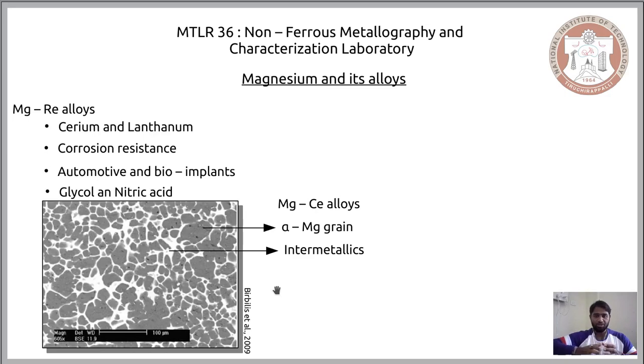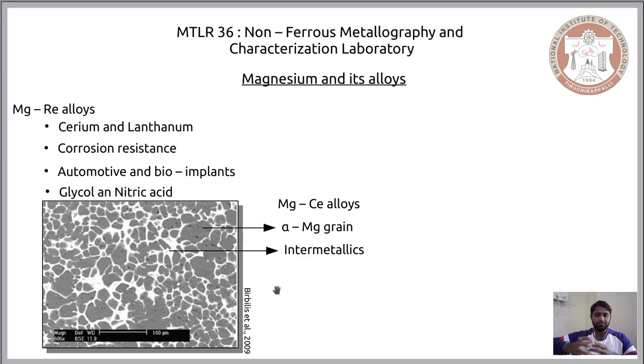The inclusion of the rare earth element into the matrix of magnesium would form, as we see here, alpha magnesium grains and some intermetallics, and these intermetallics form along the grain boundaries. They are usually the eutectic product. Because of the difference in their reactivities, as you can see, the intermetallic formed, which is rich in cerium, has a corrosion rate that is lower than that of magnesium, and that's the reason why you see it in the brighter spectrum.